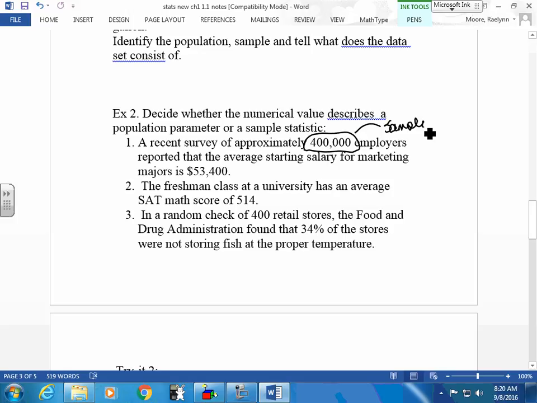Sometimes they will say all 400 or all of the, and then you can assume it's a population. So a survey for a recent of these guys. So this is my sample. Therefore, the information that they're giving you is called a statistic or a parameter? A statistic. Good.